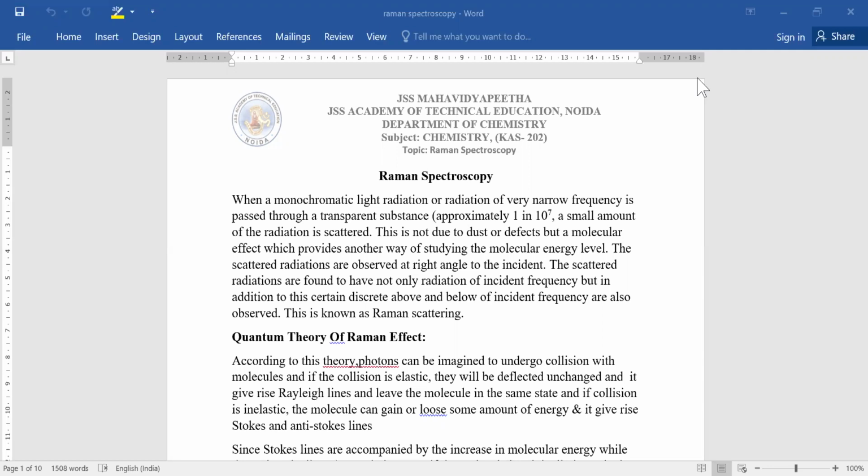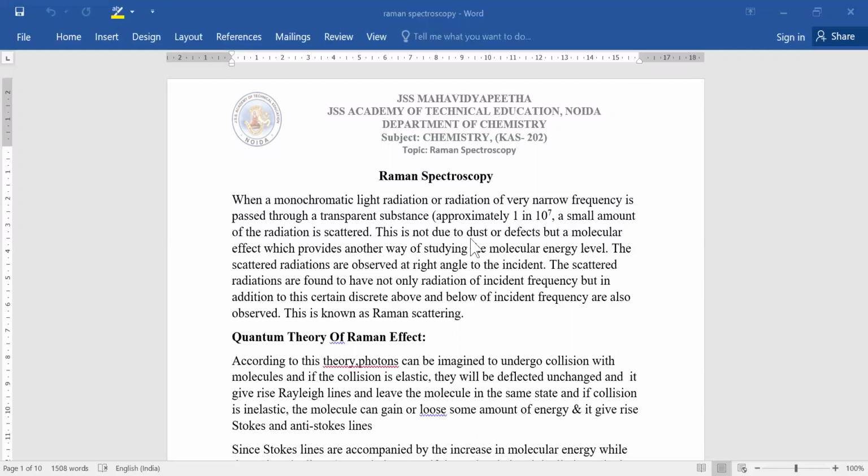the molecular energy levels. As we all know, whenever light radiation is passed through matter, there is the possibility of either absorption or transmission. But in addition to this, scattering may also happen if we pass any radiation through matter. So this is the phenomenon which we study in Raman spectroscopy.